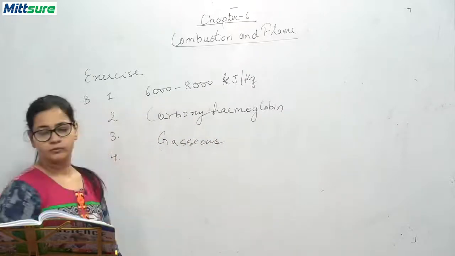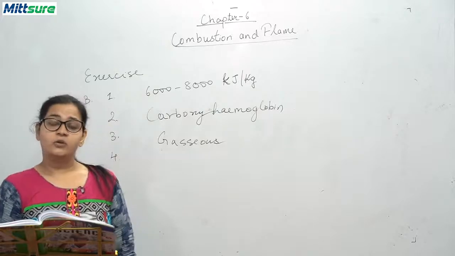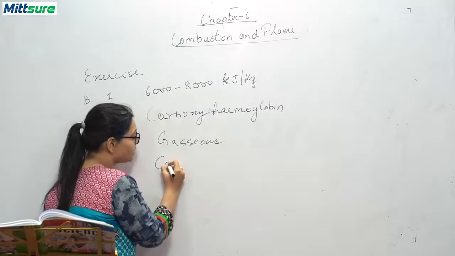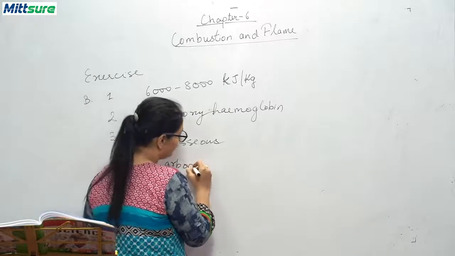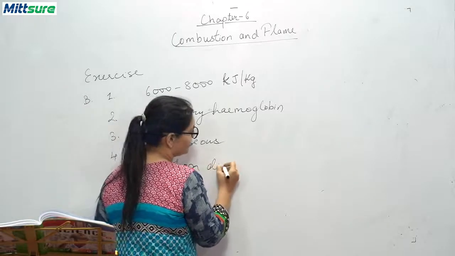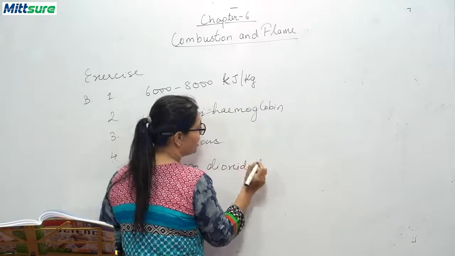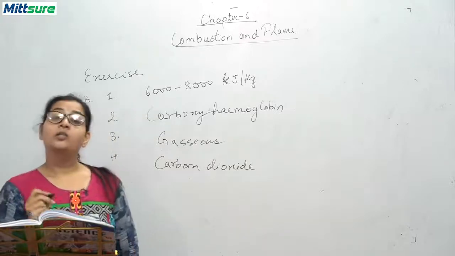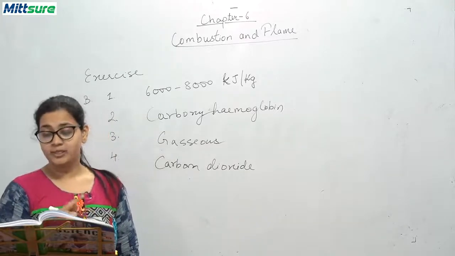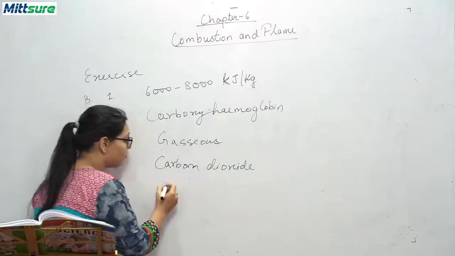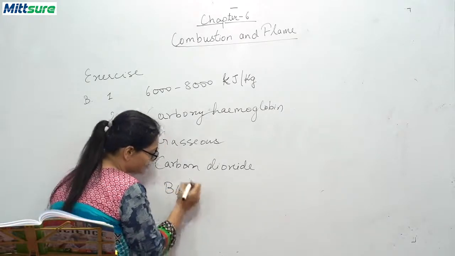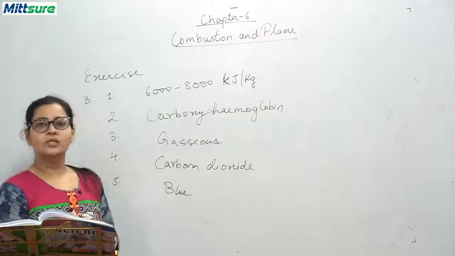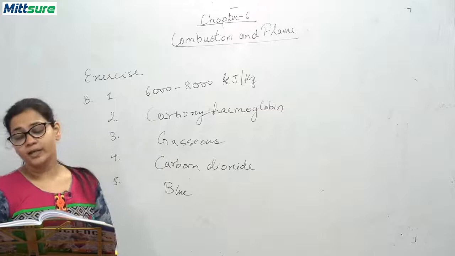Fourth, fire extinguisher produces dash gas. What kind of gas does it produce, children? Carbon monoxide or dioxide? Dioxide. Okay, it produces carbon dioxide gas. Fifth, non-luminous flame is called dash flame. It is called blue flame. Okay, so this is the B question, that is, fill in the blanks with appropriate words.